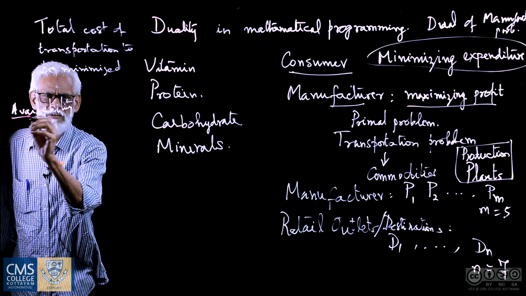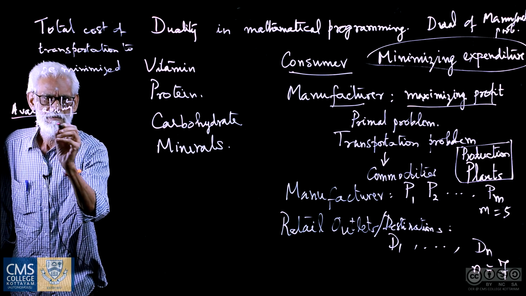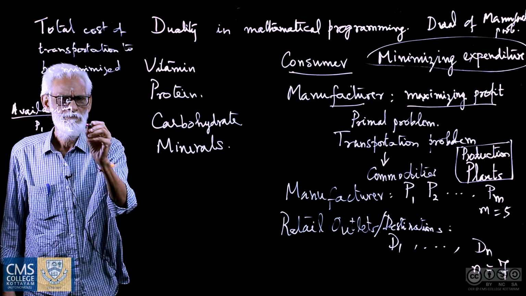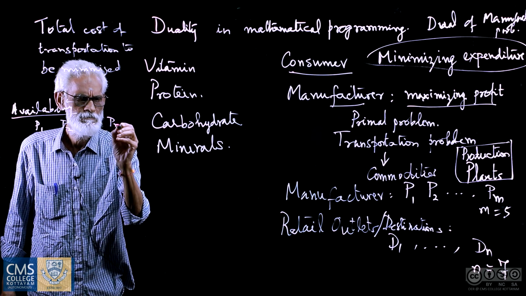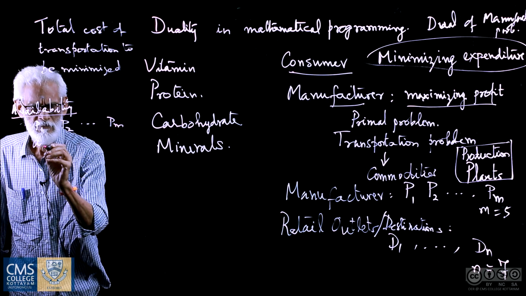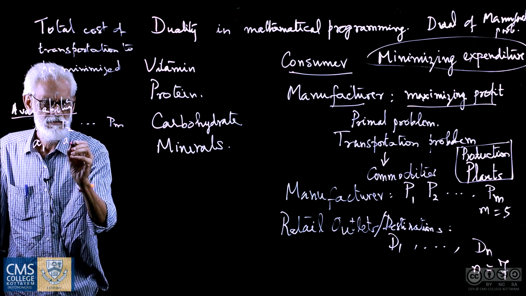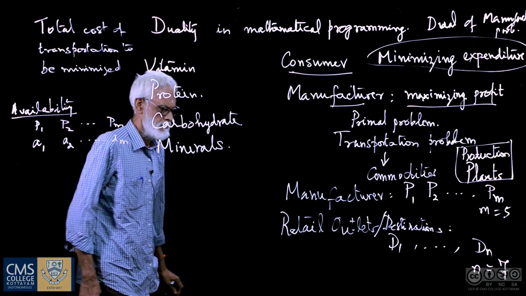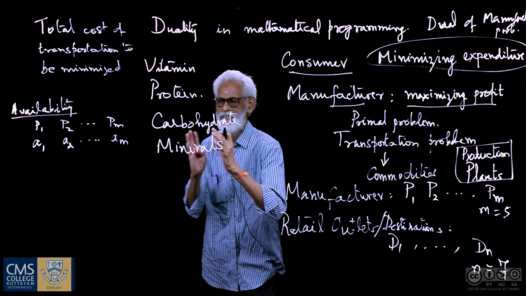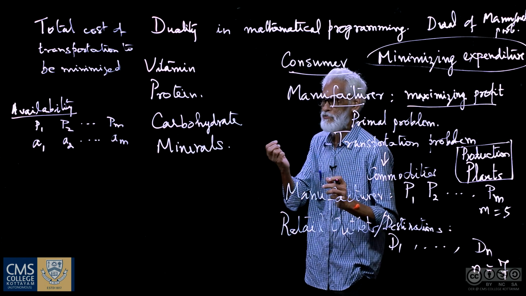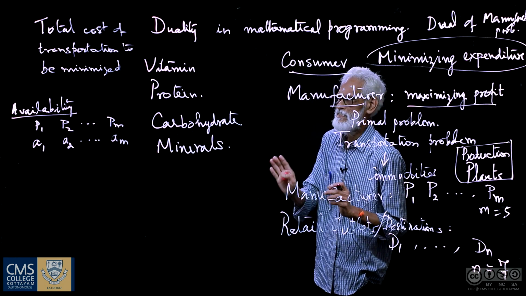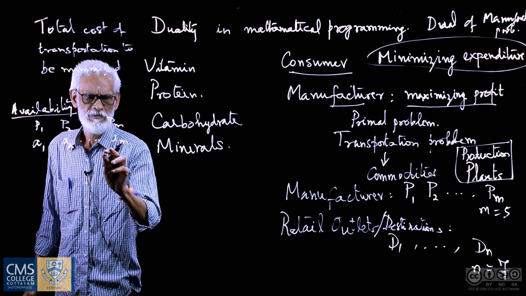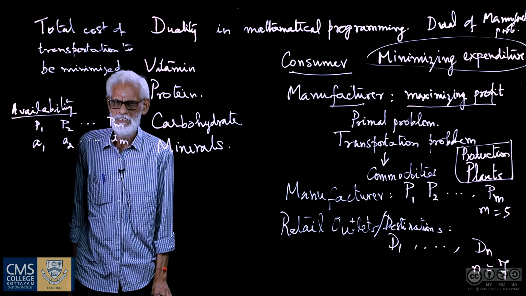So based on availability, at P1 a certain number of items is available, P2, so on, PM. So I will call them respectively A1, A2, so on, AM. We consider them as units, 1 unit, 2 units, that is, positive integer quantities. A1, A2, etc. AM are positive integers.